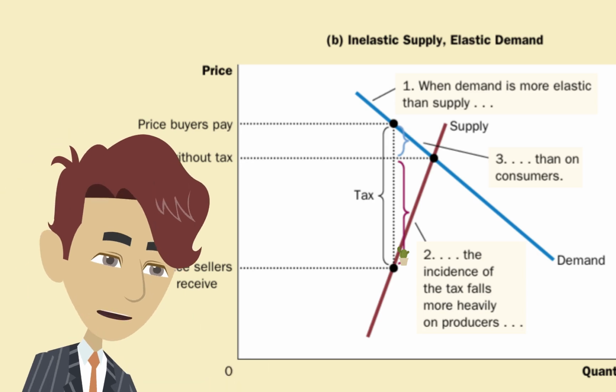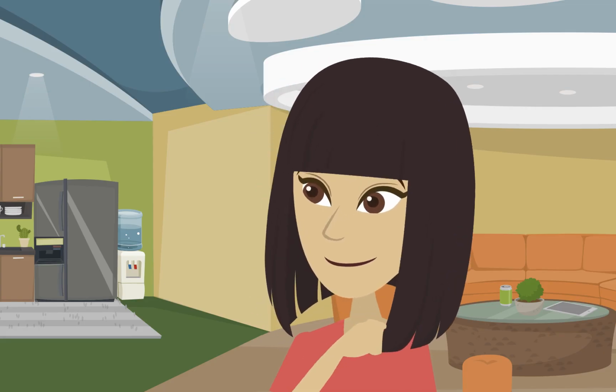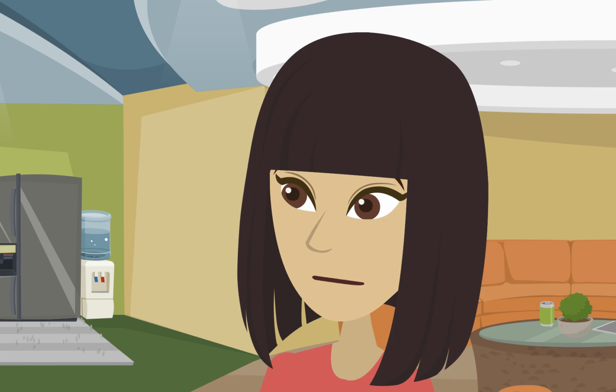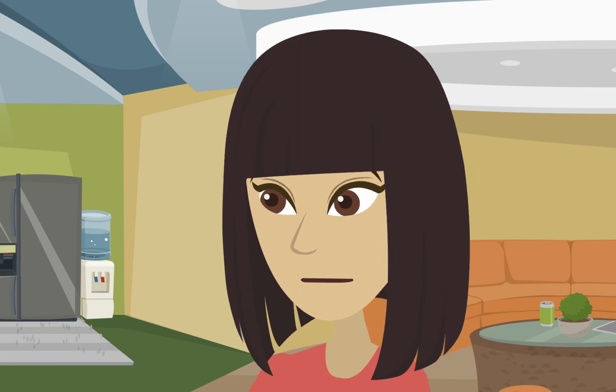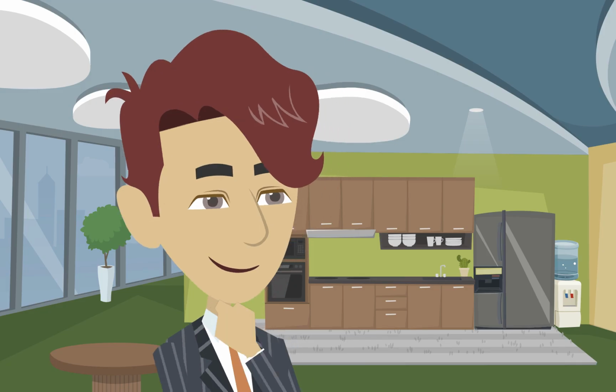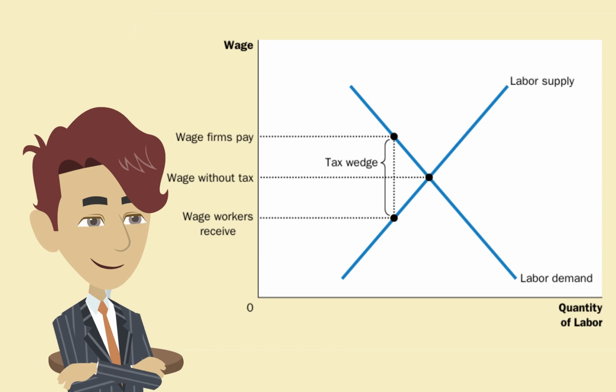Elasticity reflects how willing buyers or sellers are to leave the market when conditions change. Less elasticity means they have fewer alternatives. That's really interesting. So, in the case of payroll taxes, workers bear more of the burden? Exactly. Most labor economists agree that labor supply is less elastic than labor demand, meaning workers feel the impact more.